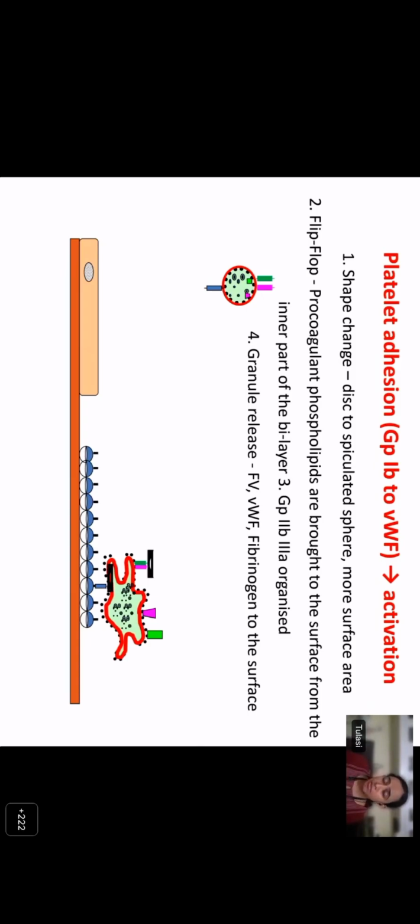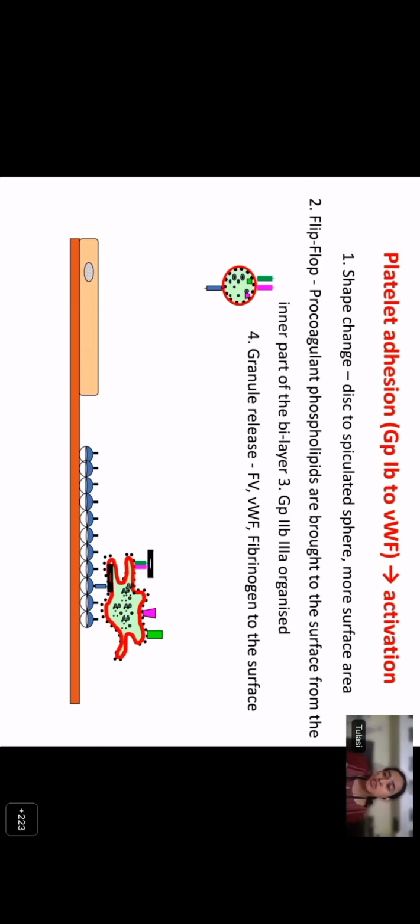Now, according to the cell-based model of coagulation, the 10A and the prothrombinase complexes are going to form on the surface of the platelet. The more the surface area, the more the surface for coagulation to occur. Next is a flip-flop mechanism. Normally in a platelet, the anionic phospholipids, which are the procoagulant phospholipids, are seen on the inner side of the platelet surface. When the flip-flop mechanism happens, the anionic phospholipids, the phosphatidylserine, come to the outer surface of the platelet. So again, this is the surface. These anionic phospholipids are the surface on which the coagulation cascade, the 10A and the prothrombinase complexes, are going to form.